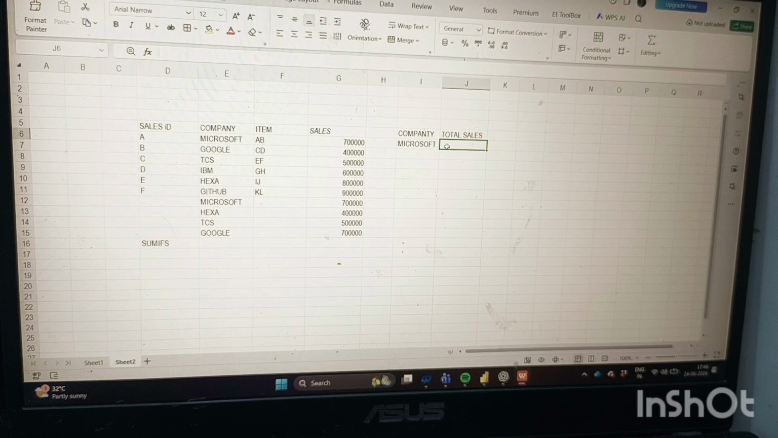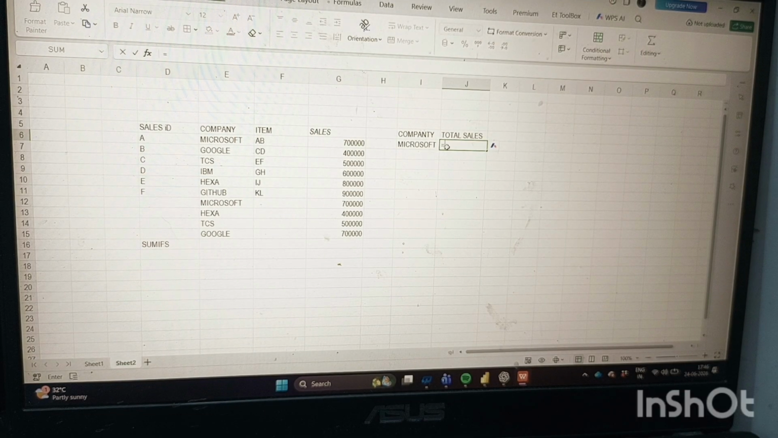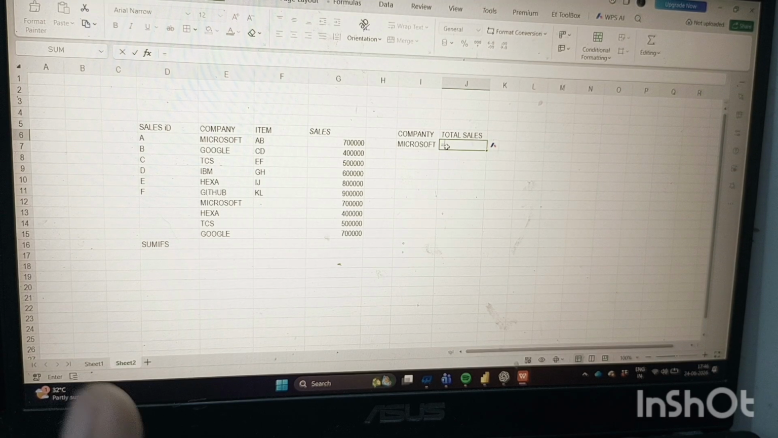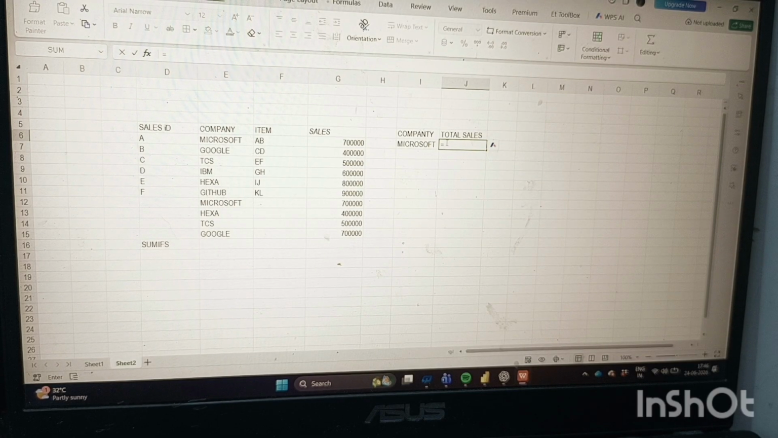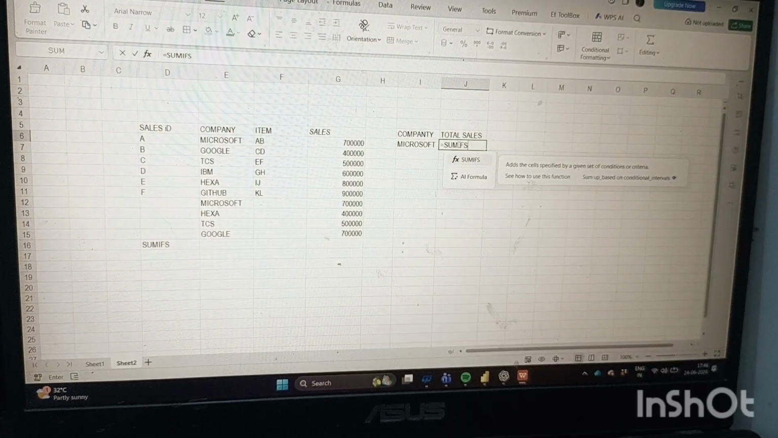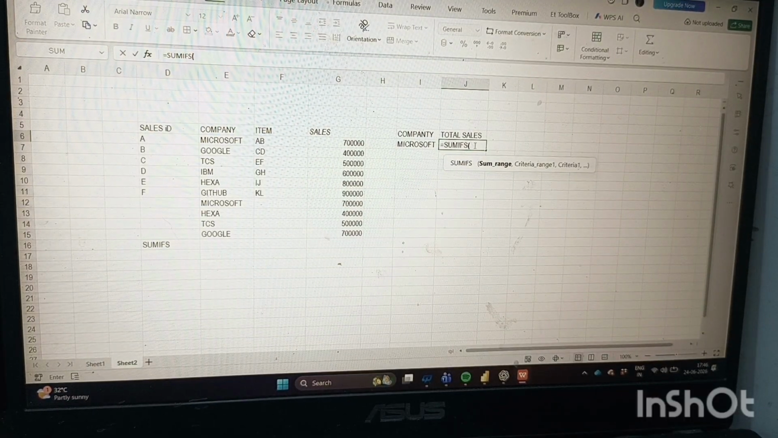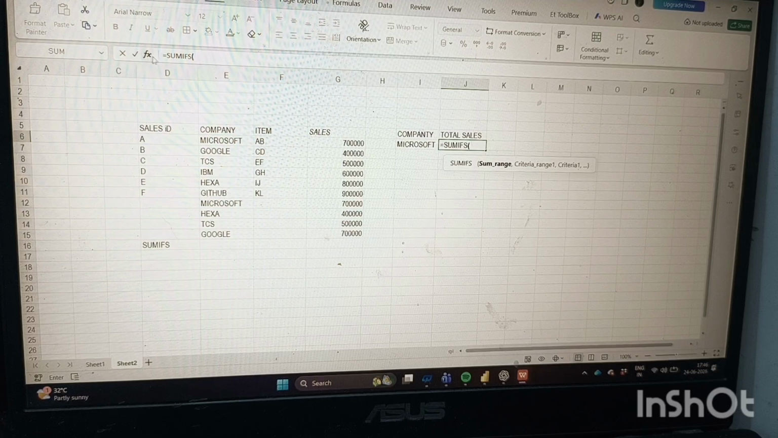For calculating total sales, we write the formula here: equal to, and then SUM. As we know, for adding or for total sales, we always use SUM. But here the data is short, and there can be big data like 1000, 2000, or lakhs. How will we calculate total sales then? Then we have to use SUMIFS.